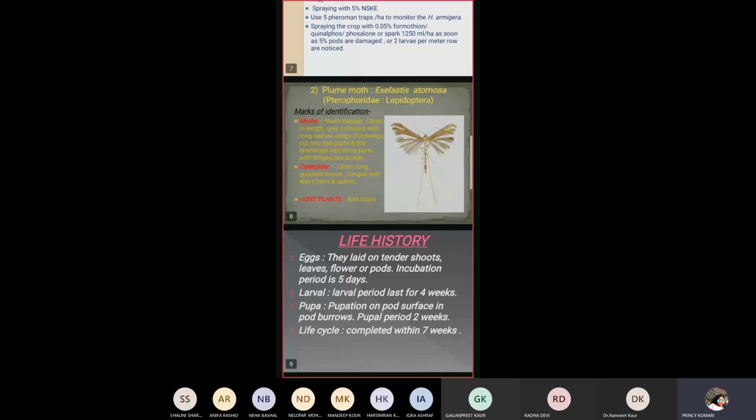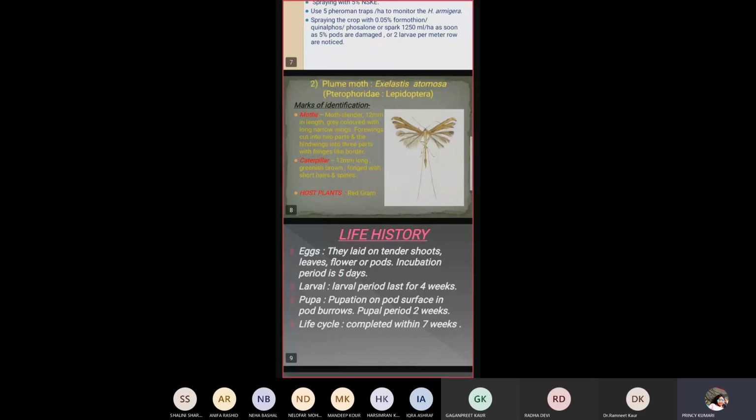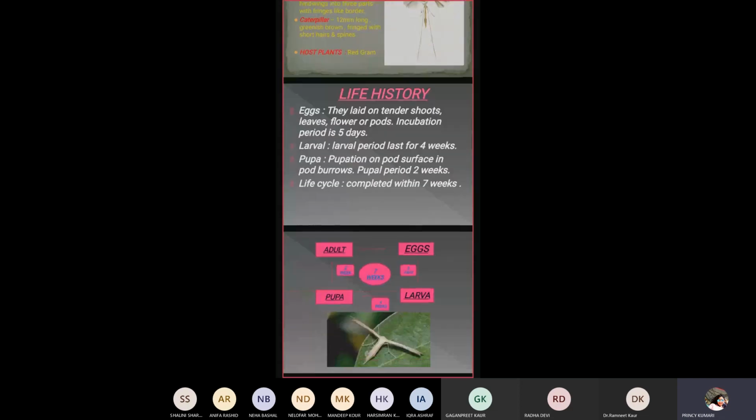Life history: eggs are laid on a tender shoot, leaf, flower or pod. Incubation period is 5 days; they hatch within 5 days and then come out of the egg. Larval period lasts for 4 weeks. Pupation occurs on the pod surface or in a pod burrow. Pupal period lasts for 2 weeks. Life cycle is completed within 7 weeks.